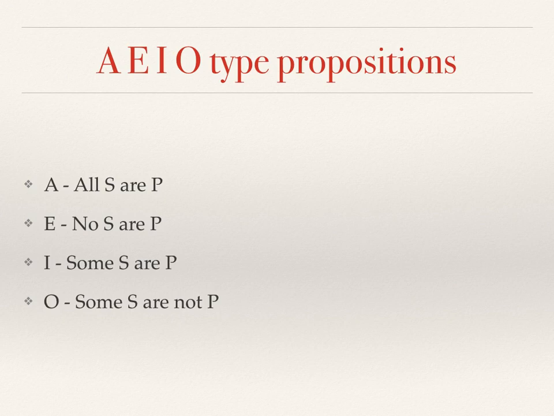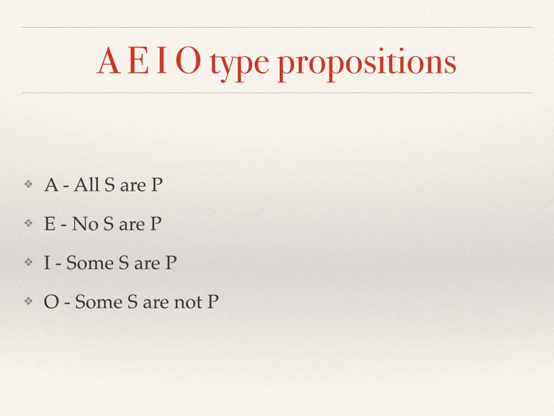So the A proposition is that all S are P. So all men are mortal would be an example of an A type. The E is no S are P. So no fish are mammals would be an example of an E type proposition. The I is some S are P. So some men are philosophers would be an I-type proposition. And then an O-type would be some S are not P. Some philosophers are not rich. Actually, that would be most, but that's another issue. But so those are the four types of propositions.